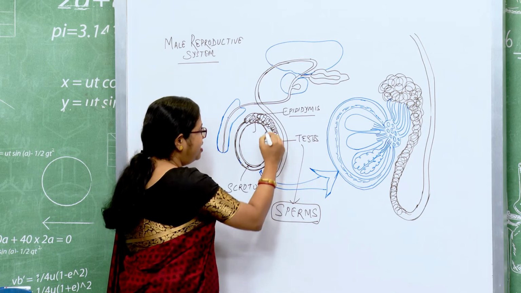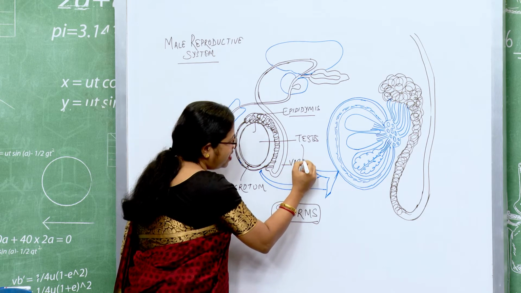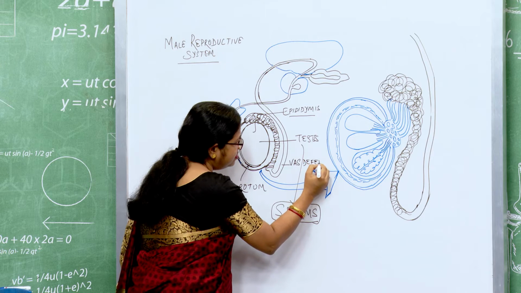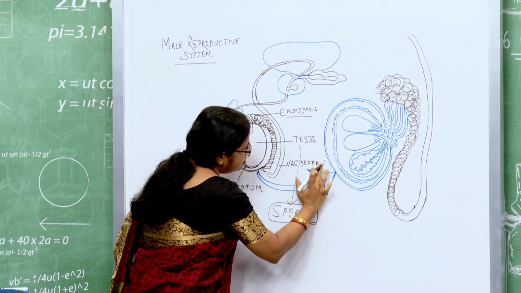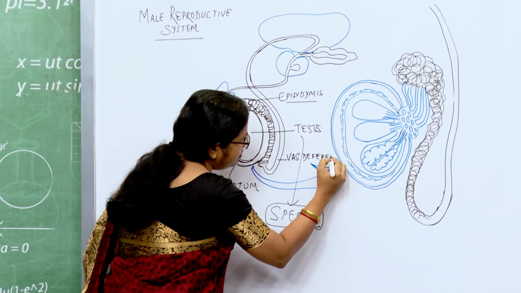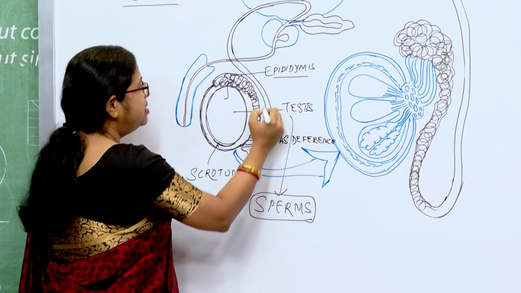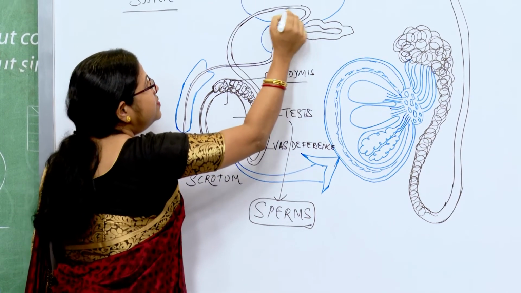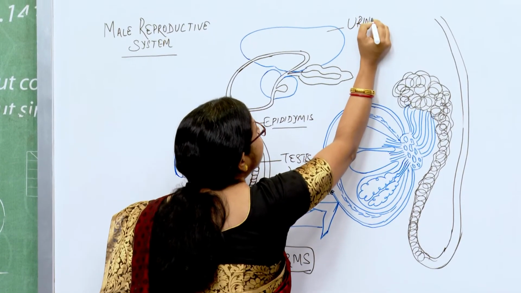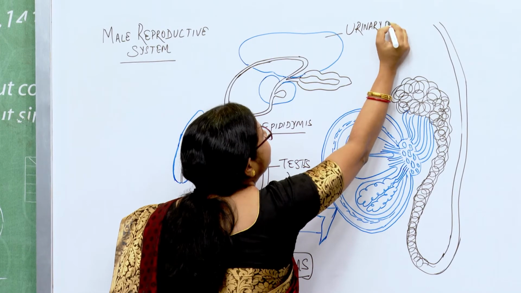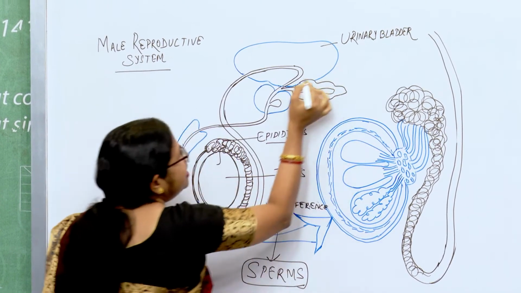Now this epididymis will lead into the vas deferens, and this vas deferens, which is a long tube as you can see, will bypass your urinary bladder and take a turn.